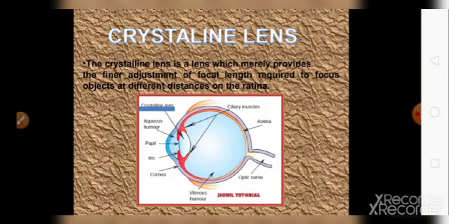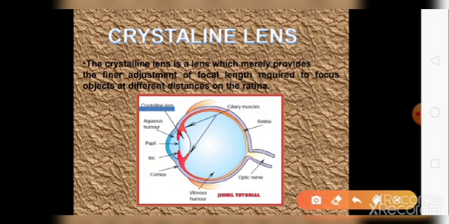First of all, we will study about crystalline lens. What is crystalline lens? You have already studied about lens. Two types of lenses you have studied. First one was convex and other was concave. The lens present in our eye is convex lens.